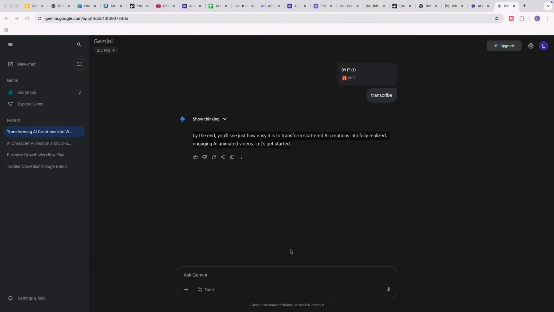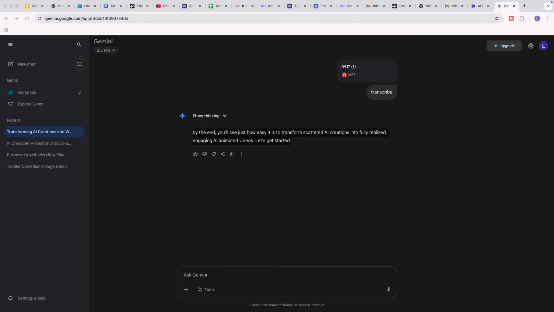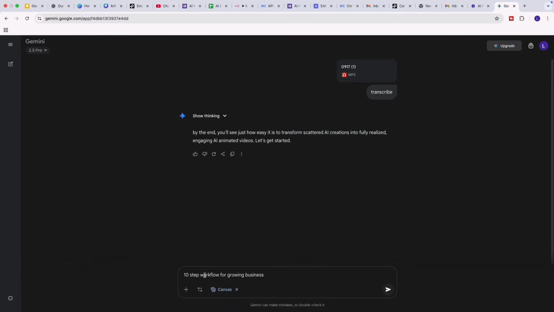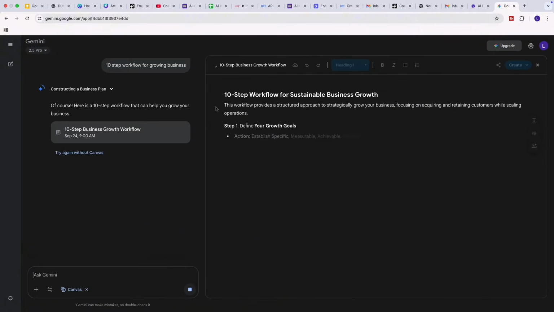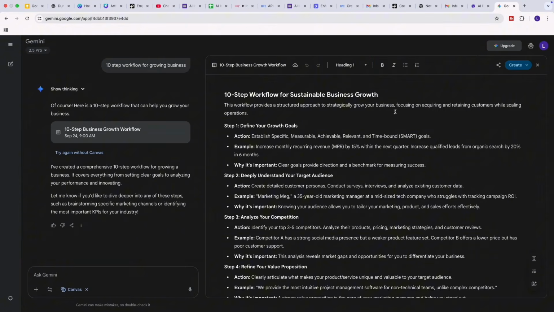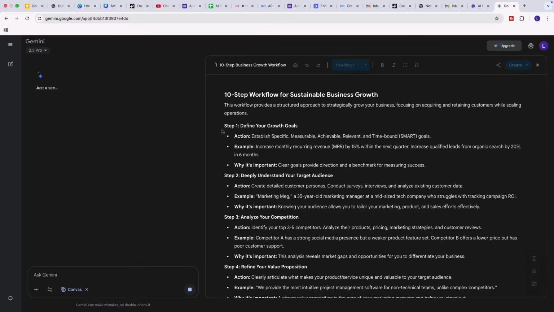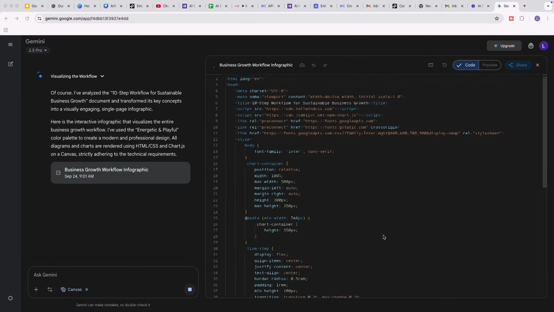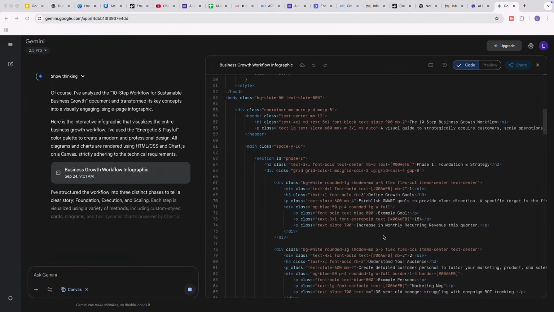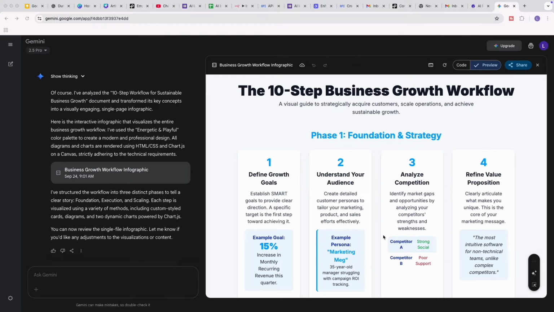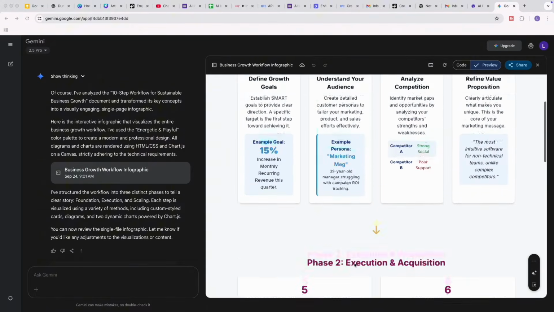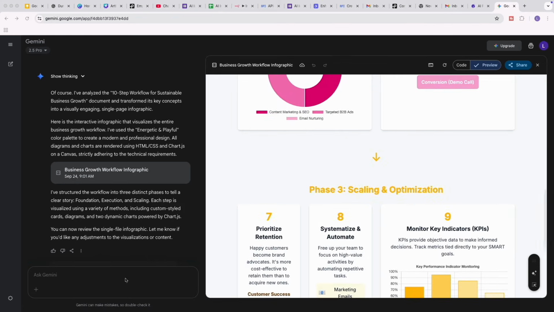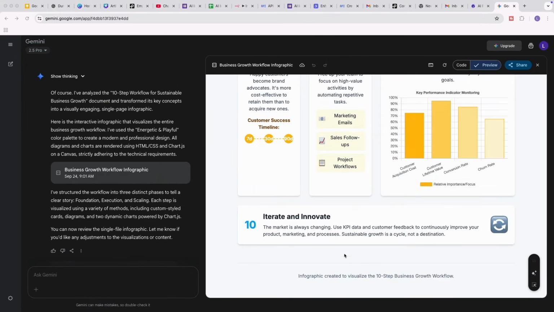So for instance, if I come into Google Gemini here and paste the prompt, if I provide this exact prompt in the Canvas mode, you see that it opens a side window in here. And you see that there's a create button. In here, you could either click on web page or infographic. So I'm just going to click on infographic and let's see what we get. As you can see, this is a very beautiful infographic that has been generated for us just by entering that exact prompt in there. So this was actually interesting to me because for this video, I hadn't actually tried using the Canvas in Google Gemini.